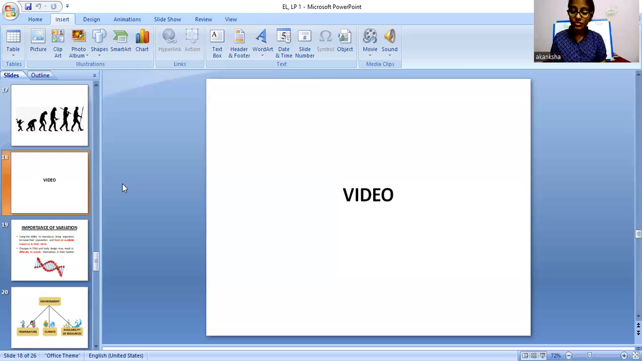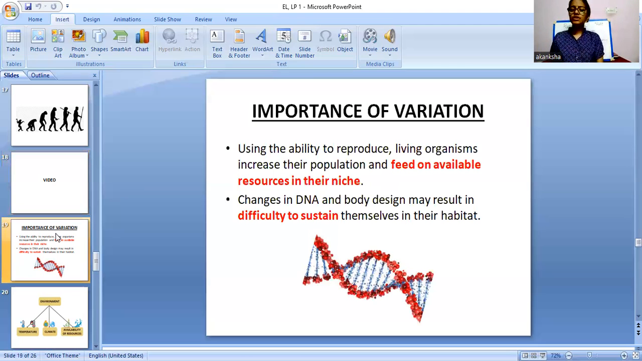Different eye color was there. Yes, okay. So yes, different heights of the dog. So these were the different variations that were shown in the video. Right, so now we will see why this variation is so important that we see it everywhere.